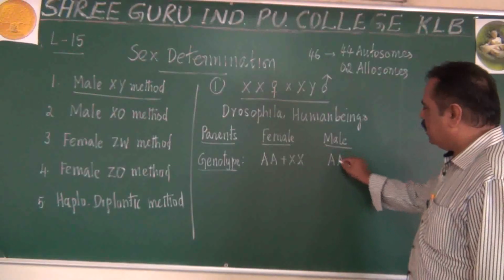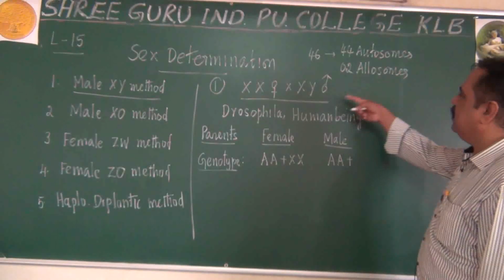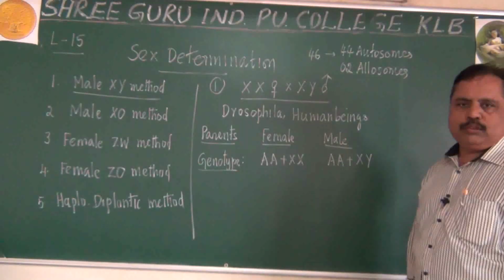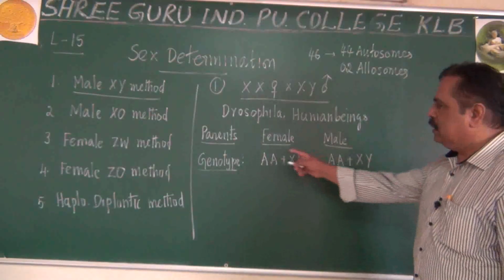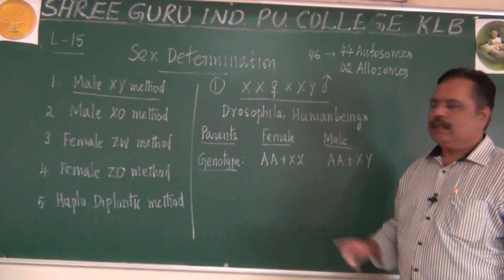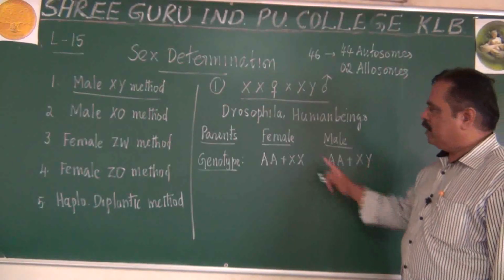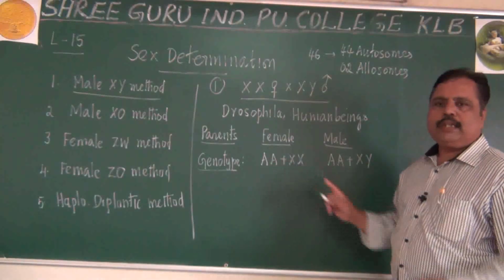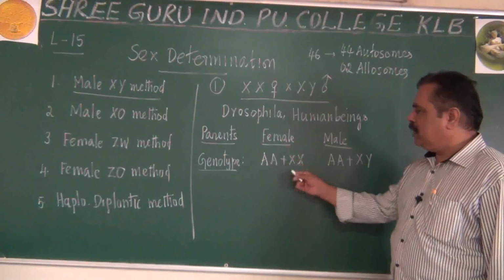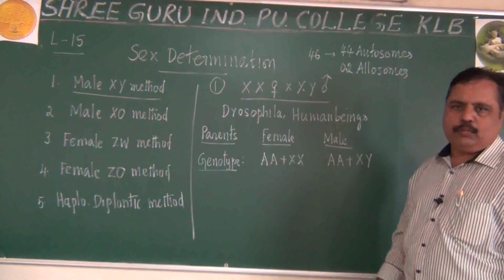Male will also have autosomes AA, and the sex chromosomes will differ: one is the X chromosome, another is the Y chromosome. Do you understand the genotype of female and male? Male genotype will be AA plus XY. Female genotype will be AA plus XX. So female will have 2 X chromosomes, male will have 1 X and 1 Y chromosome.